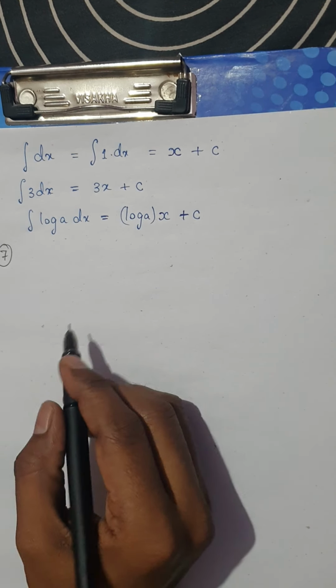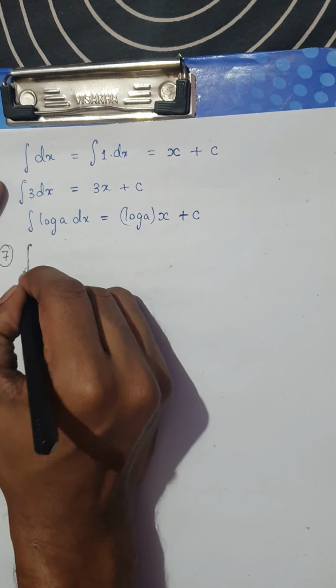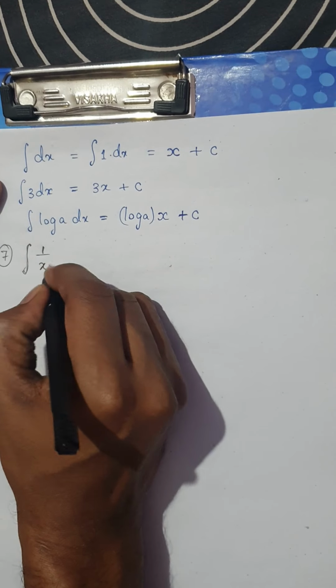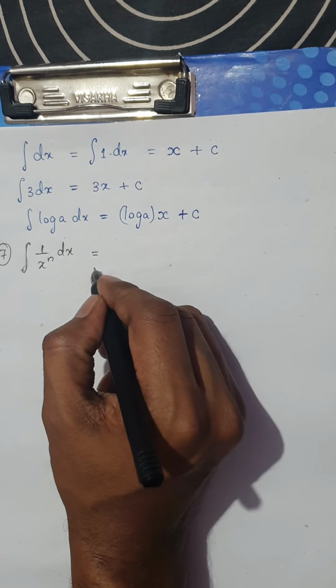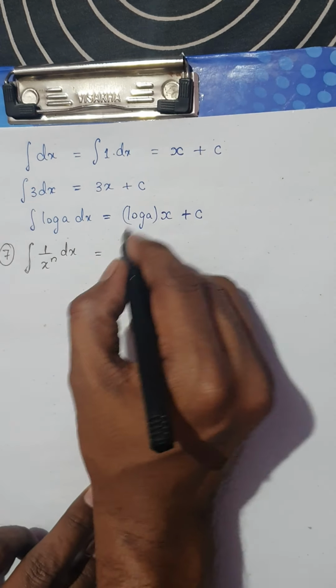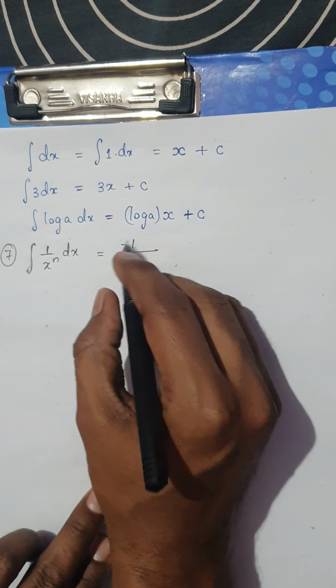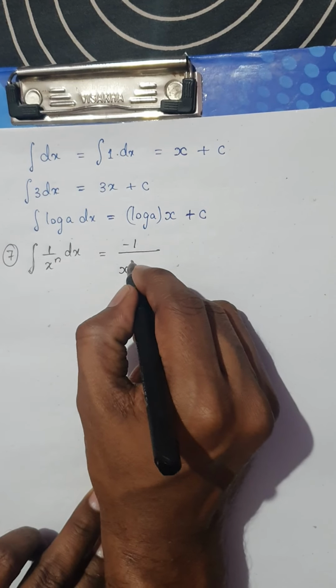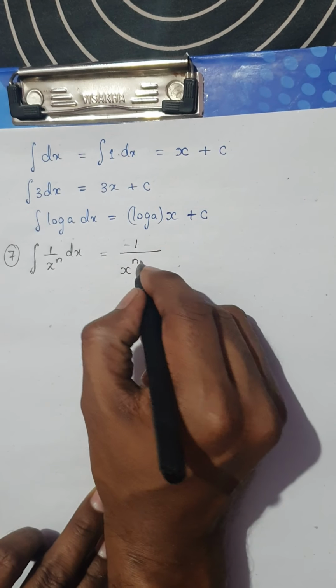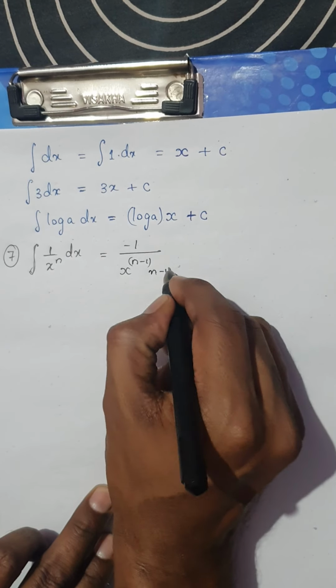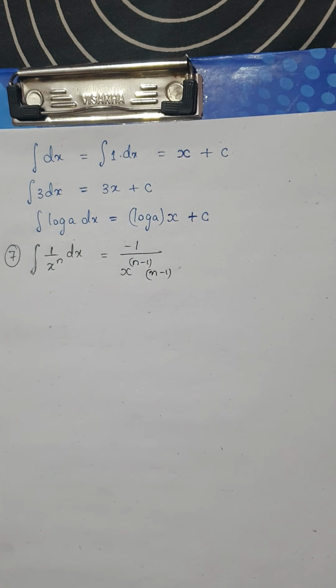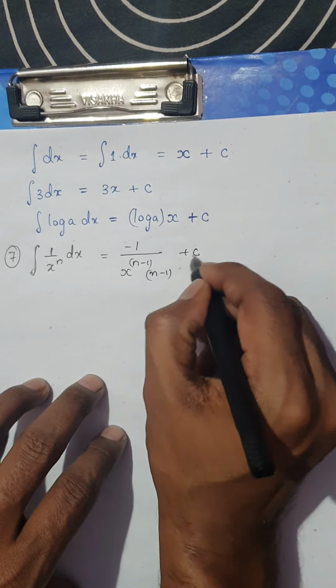The next formula we are going to discuss is the integral of 1 by x power n dx. So the integral of 1 by x power n dx would be minus 1 divided by x power n minus 1, into n minus 1, plus a constant.